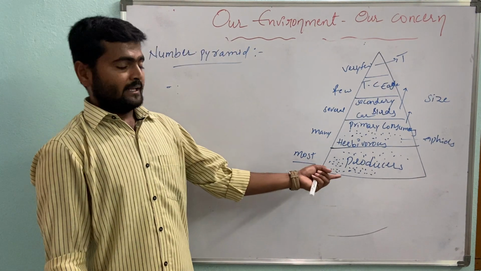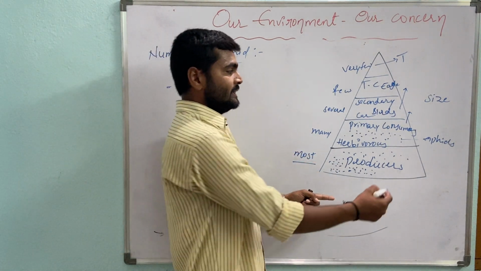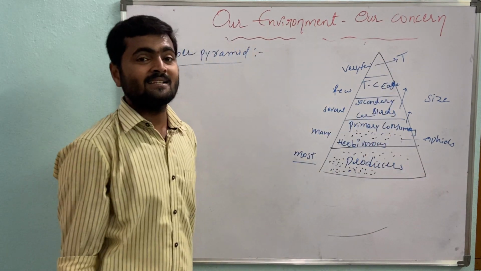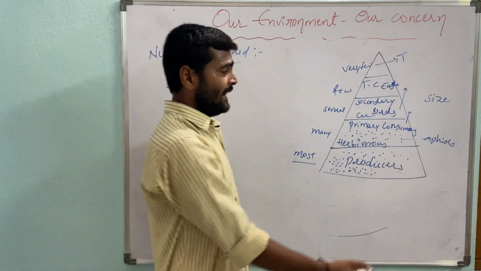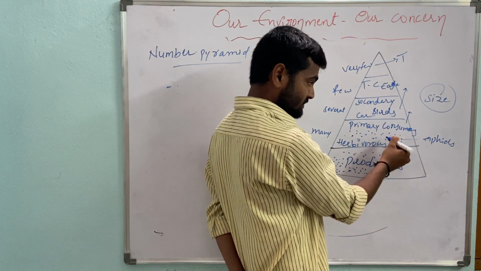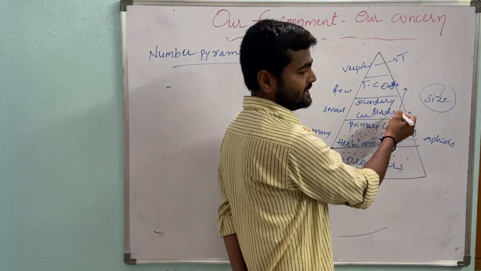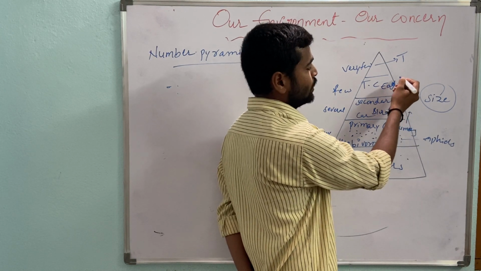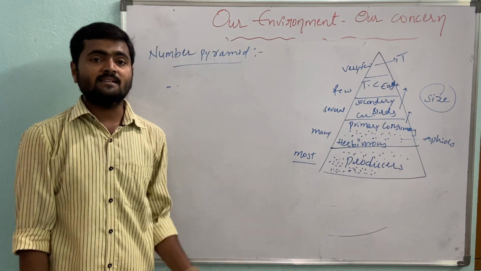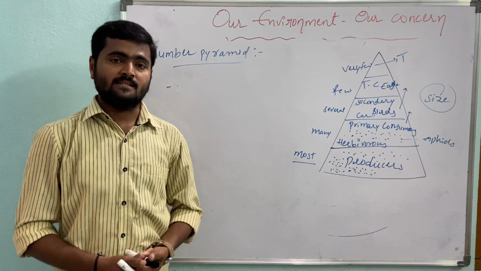So in a number pyramid, the number from one trophic level to another is decreasing, and the size is increasing. For example, the aphid's size is negligible compared with the bird's size, and the eagle's size is more than the bird's size. So in the number pyramid, always the size is increasing and the number is decreasing.